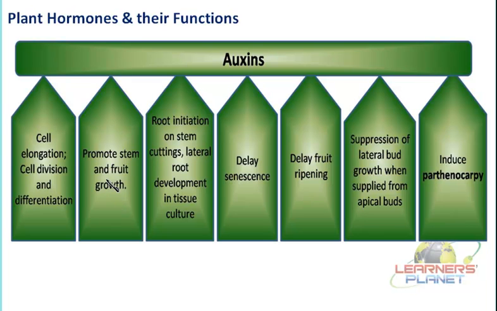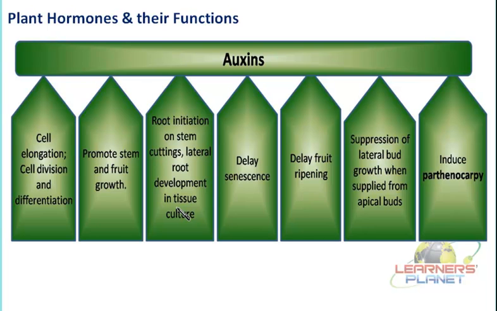This is how these auxins are important, so as to develop the stems or the fruits inside the plants. Then the next important characteristic feature is that it can initiate the development of roots on the stems. See, the cell division is actually promoted here, but the initiation is not directly controlled by the auxins.